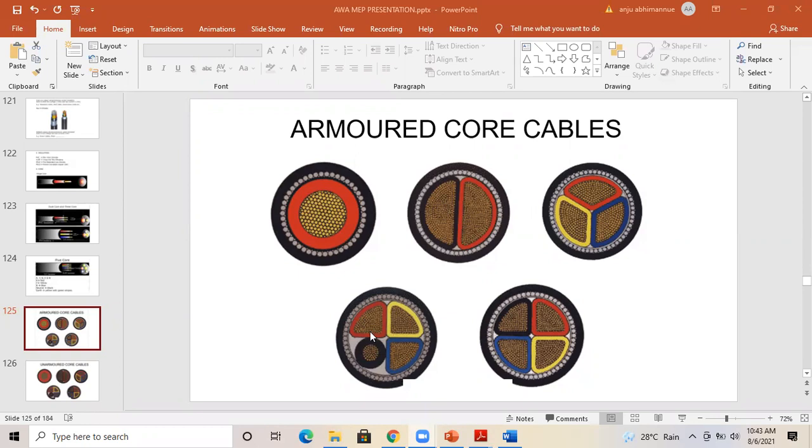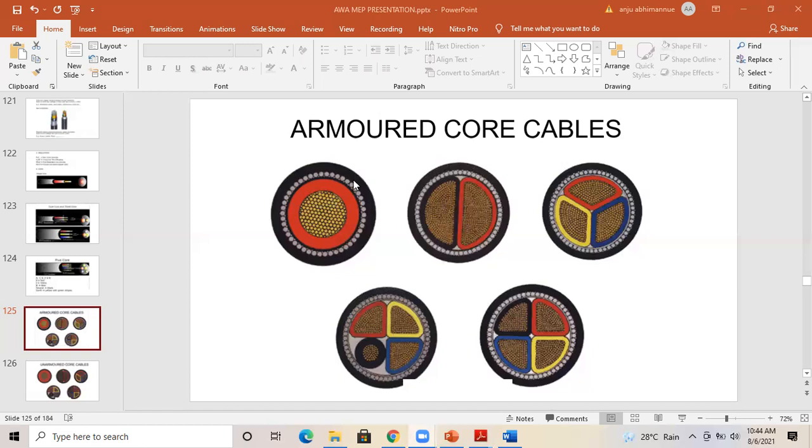Okay, obviously you would be thinking why we need a 3.5 core. For example, I'm telling about the single core cable initially. Normally when you are taking a single core cable, obviously you will be having another single core cable to take the neutral supply also. Normally the single core cables or single core wires you usually take for normal wiring, house wiring. If there is a special purpose, you can take a single core cable.